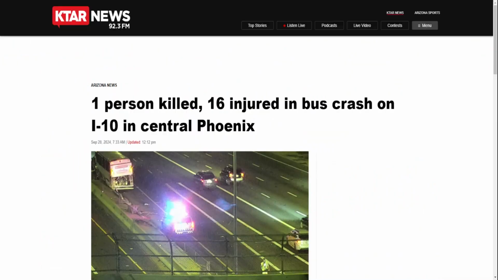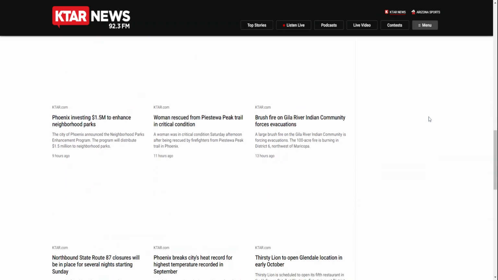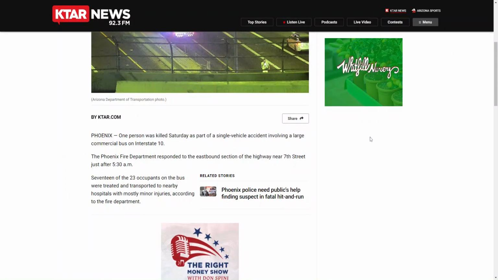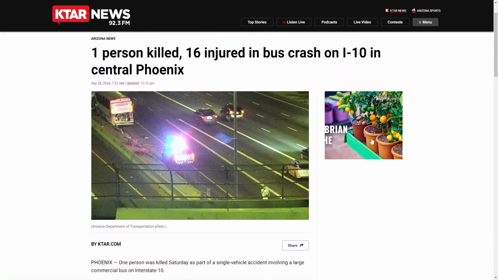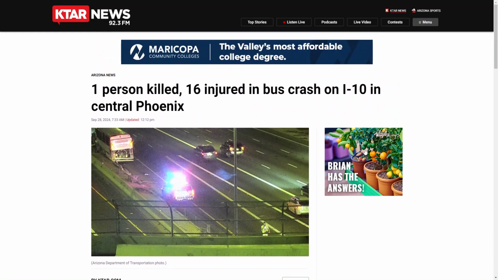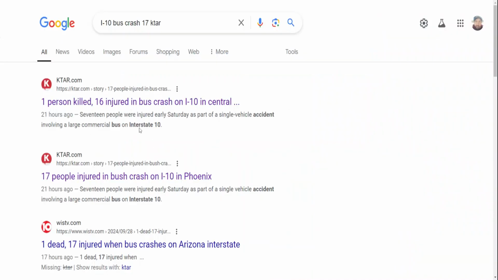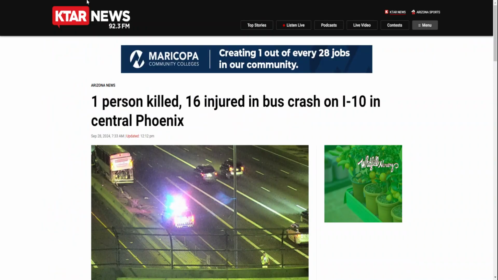All right, so this should be it right here. So here's our article, and that's all it was right there. And we get our decode, and it brings up that question again about the numbers. Oh, that says 16. You're gonna get different numbers, whatever. Now that one wants to be different. Oh, it says 17 right there, but then when you click on it, they changed it to 16, I guess. But it is what it is.